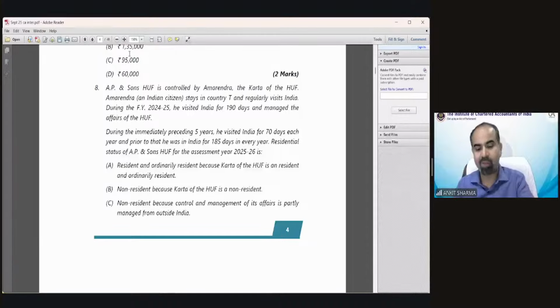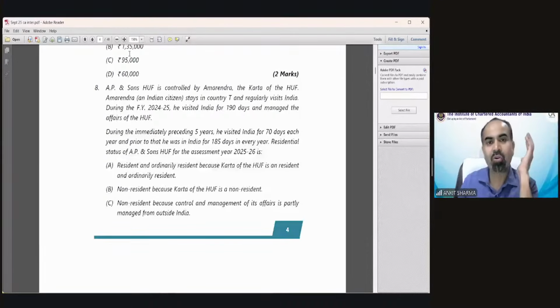Understood? So do not take burden, do not take load on your brain that I won't be able to clear that attempt. There must be some flaws, some weaknesses. That's why it happened. So just make sure that you are able to remove those weaknesses, revise, practice more questions, and you would be able to clear it. Do not worry about it.